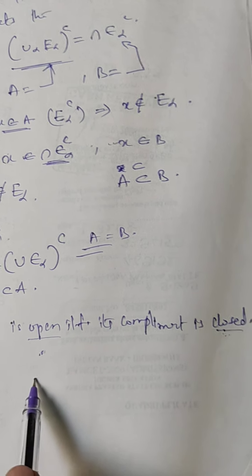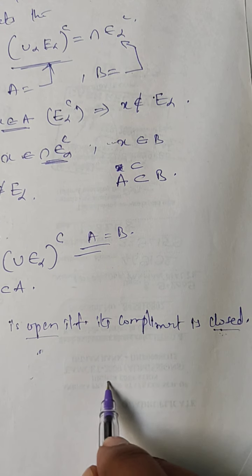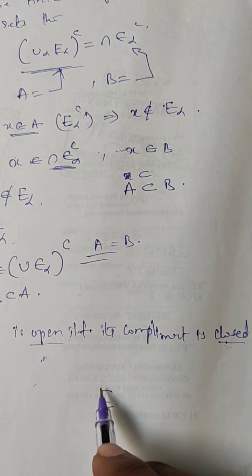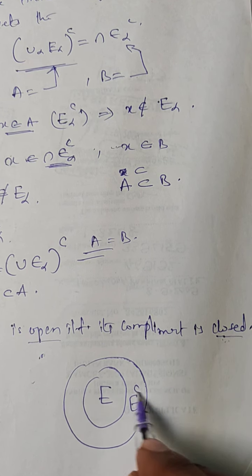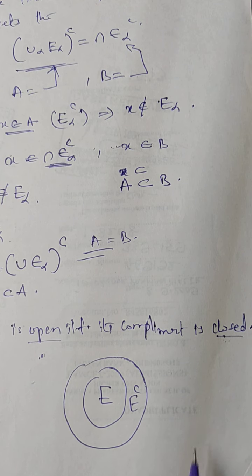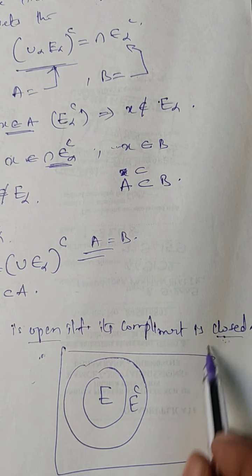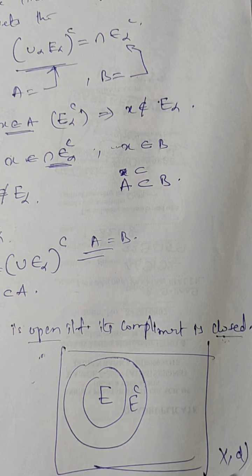So we are considering E, and this one is E complement. This whole thing belongs to X, a metric space.